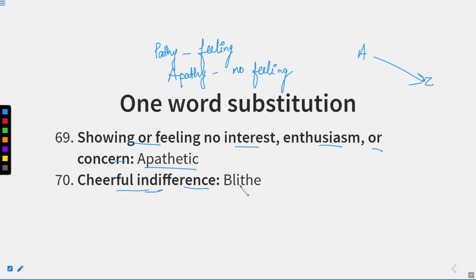Cheerful indifference. This is known as blithe. So, this was the ending word that we have read in this session. In the next session, we will discuss some more words related to personality.